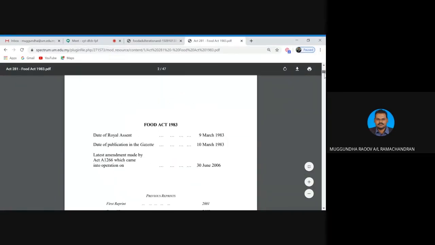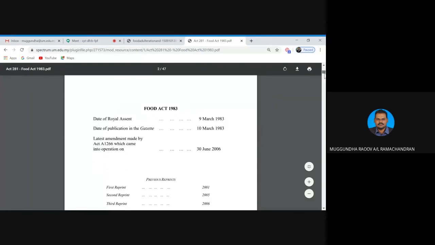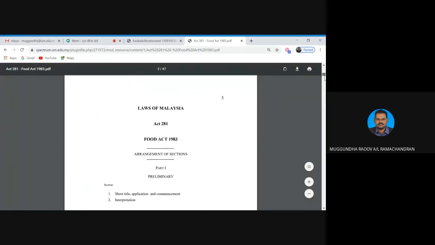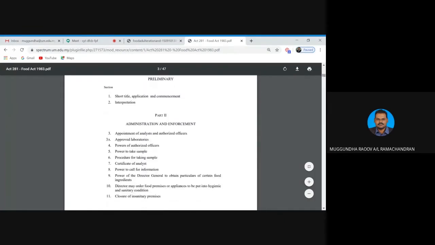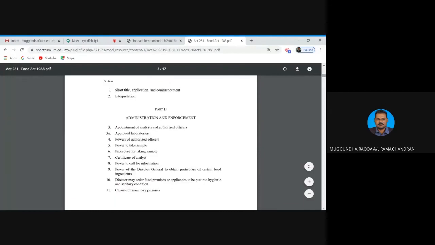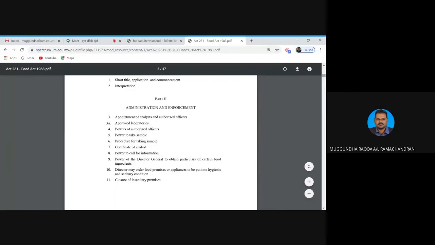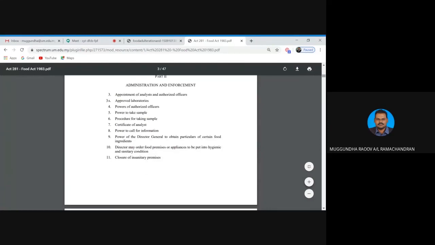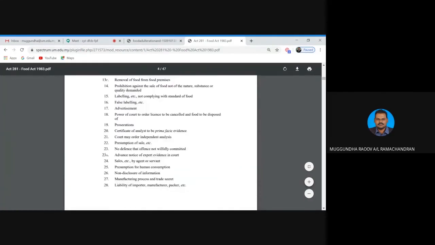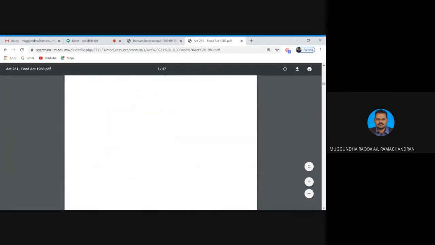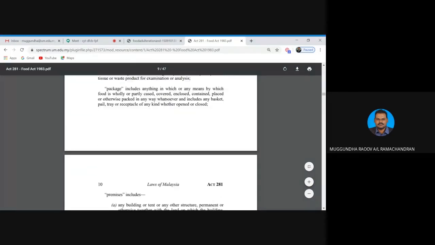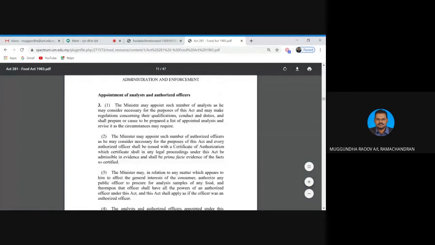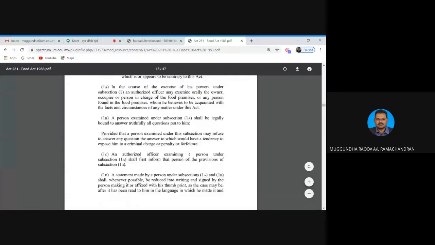In this Food Act, all the permitted food and the consequences if you eat adulterated food, the approved laboratories, the procedure of taking the sample and how to process the sample, everything, all the rules and regulations are clearly mentioned. So this Food Act can be a good guidance for those who are doing food analysis. Okay, so class.